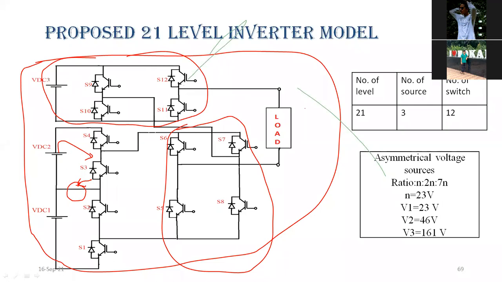I can develop 21 level with 3 sources and 12 switches. Switch is nothing but IGBT. So this is an asymmetrical voltage source. Asymmetric means different voltage sources. So I am taking V1 equal to 23, V2 equal to 46, V3 equal to 161. So I am taking N, 2N, 7N. If we take it like this, we can get more output voltage levels.